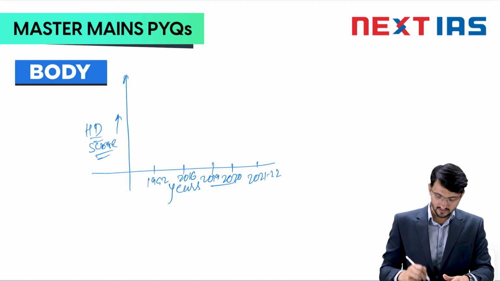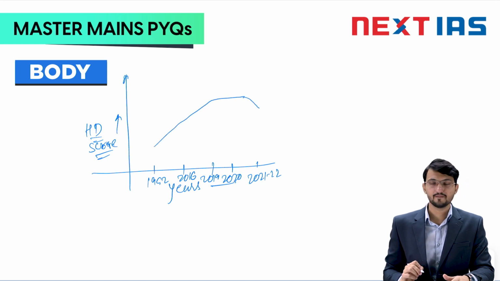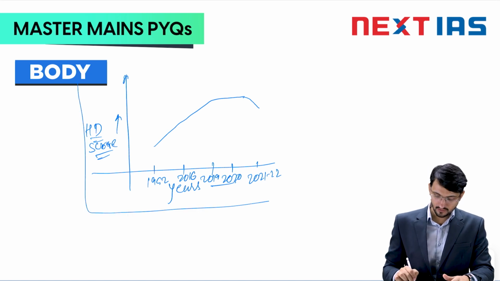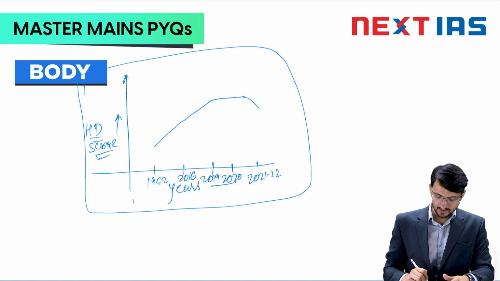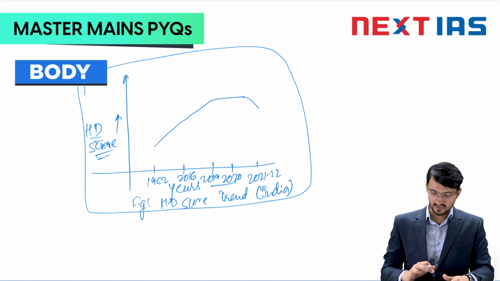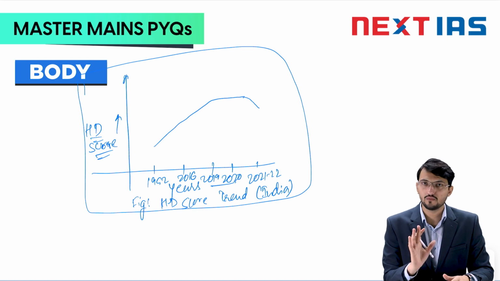So this trend is like this: you grow it, and then you make it stagnant, and then you decline it. This is our trend. Fine. You put it in a box and you title it. You make the figure: human development score trend. In brackets you write India. Fine. This graph will give you 1 or 2 more marks.